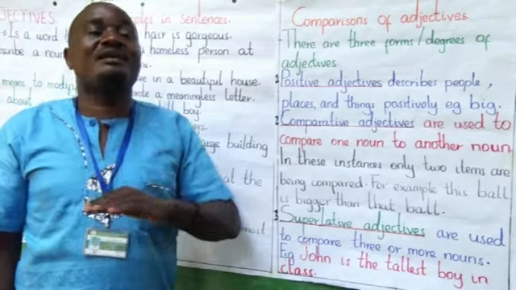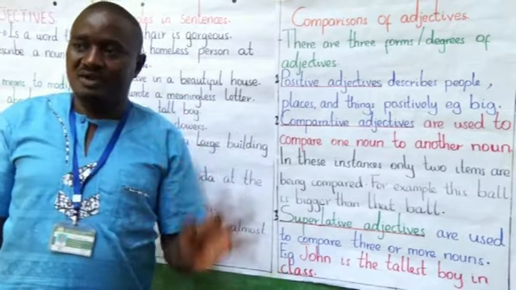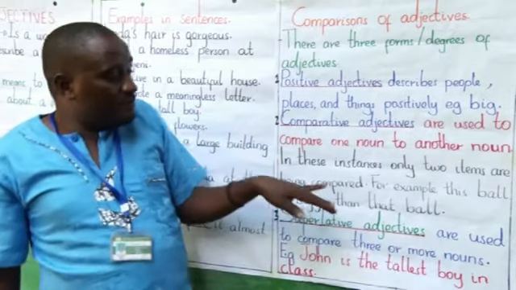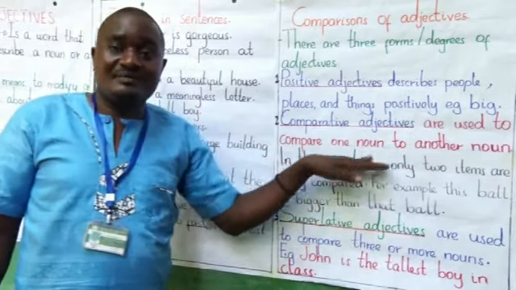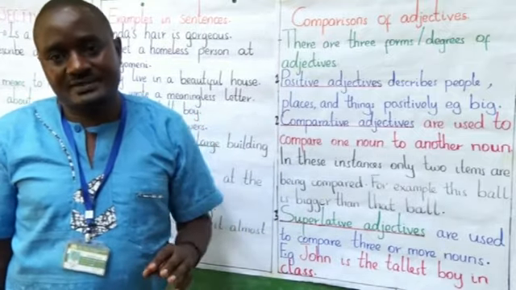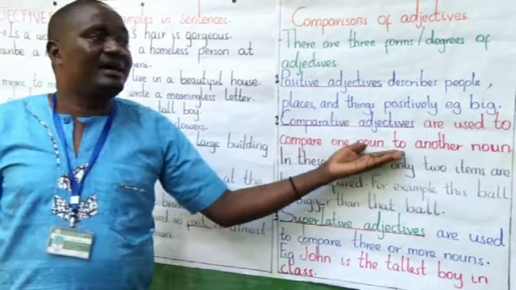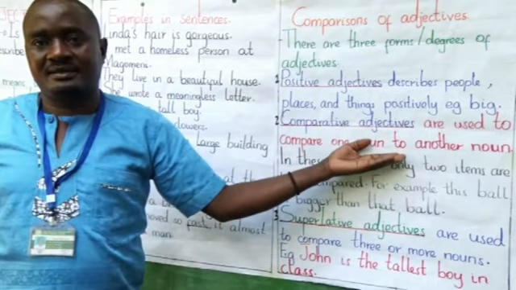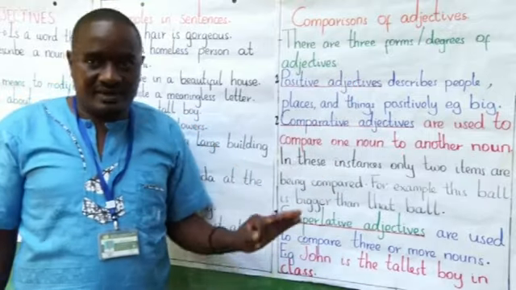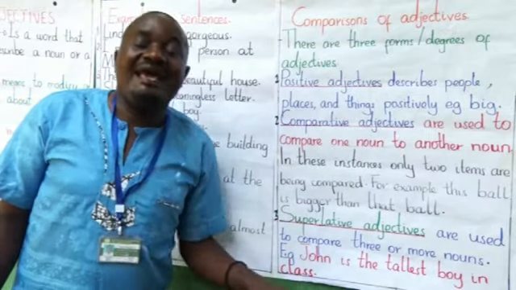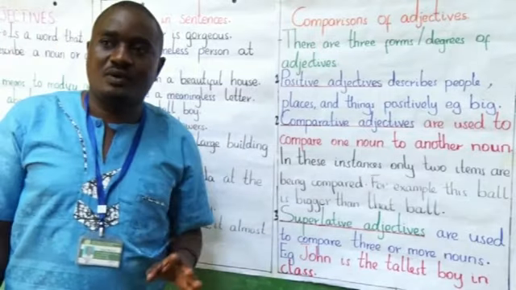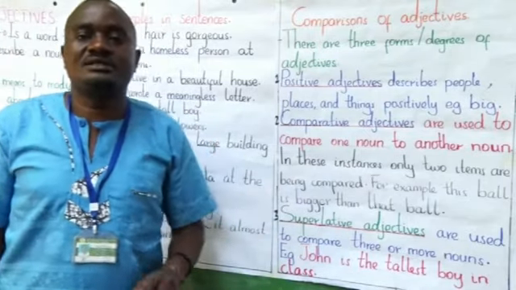So when you're comparing other schools with Mwalimu Anna, you can use superlative adjectives. But if you're comparing two schools, Mwalimu Anna school and the Mtoaumbu primary school, we can say that Mwalimu Anna is better than. We're comparing only two schools. If it's three schools, you can say that Mwalimu Anna is the best school within Mtoaumbu area or within Monduli district.